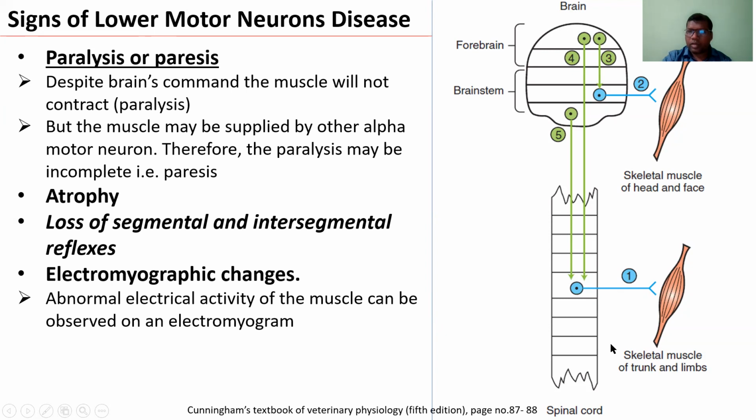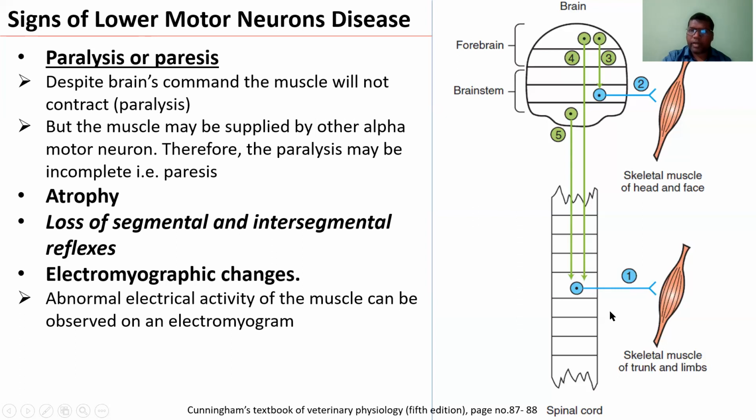If there is another source, another alpha motor neuron, some fibers may innervate this muscle, and it may cause some contraction. So there may be incomplete contraction. That is paresis. This kind of sign we can see when there is damage of the lower motor neuron. And atrophy: the muscle will decrease in size, because the alpha motor neurons are not working, so the muscle will undergo atrophy. And loss of segmental and intersegmental reflexes.